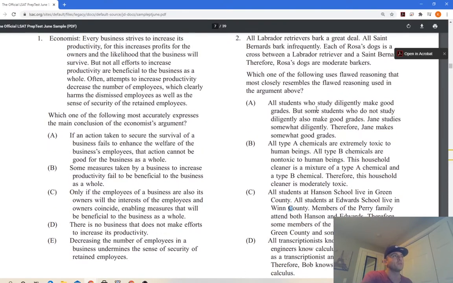And one thing you've got to focus on here is this adjective right here, most, right? Most closely resembles. Actually we have an adverb in this case, because it modifies a verb. Closely resembles, most closely resembles, right?